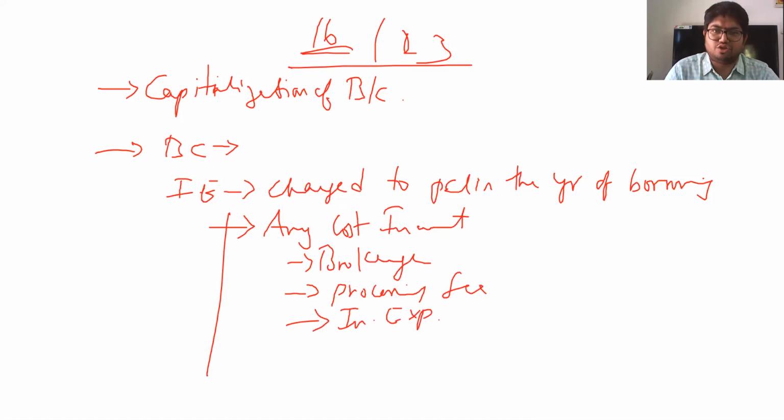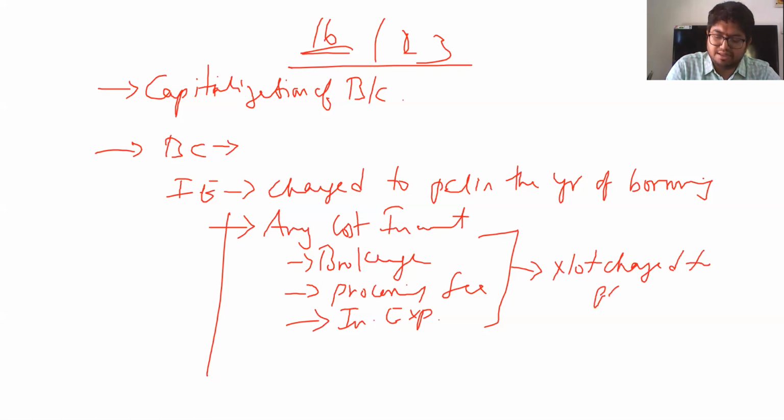Any such cost which you incur initially is considered as part of your borrowing cost, and hence these are not charged to P&L immediately. However, they are expensed off in the life of the borrowing.